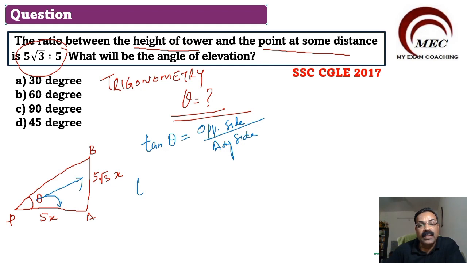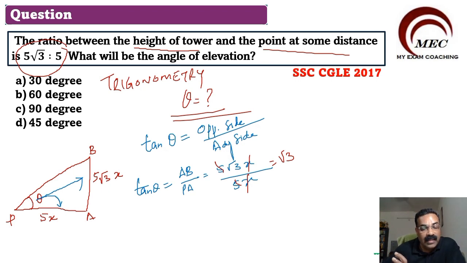That means tan theta will be equal to, what is the opposite side? AB. What is the adjacent side? PA. But we know the values: AB is 5 root 3x and PA is 5x. So now you can cancel 5x. What is left? Root 3.